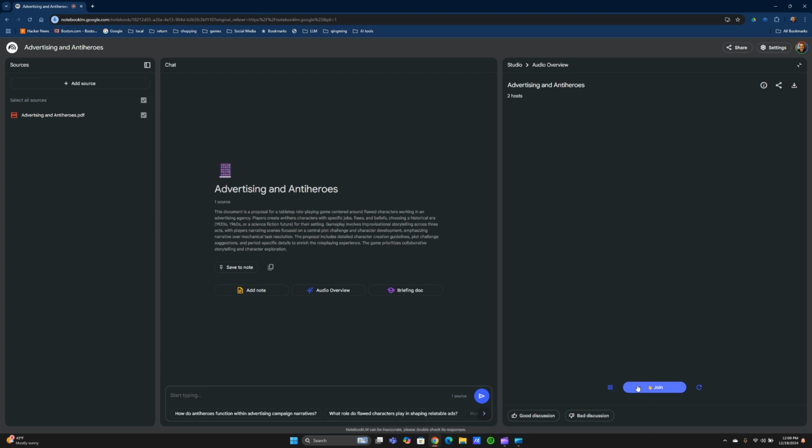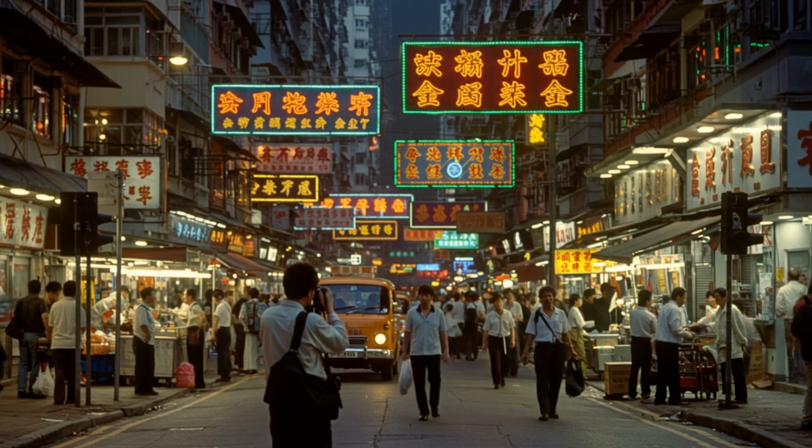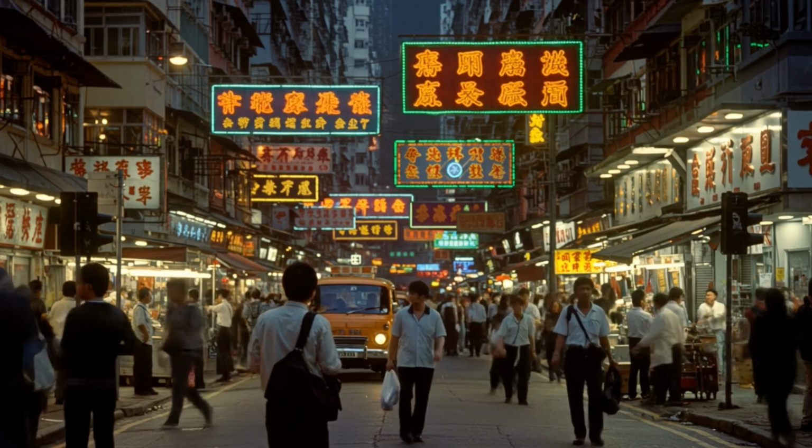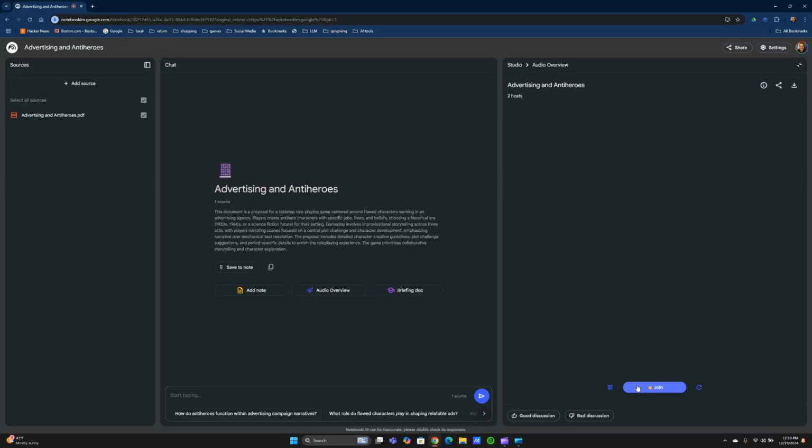That's a fantastic question. Shifting the setting to 1990s Hong Kong really opens up some interesting possibilities, right? Oh, totally. It's a completely different vibe, but still with plenty of potential for those anti-hero stories that we're talking about. Okay, so 1990s Hong Kong, let's unpack this. Well, think about the advertising landscape then. It was a time of rapid economic growth in Hong Kong. A lot of consumerism was taking off, but with a unique cultural spin. Right, so you'd see a mix of traditional Chinese aesthetics and Western influences, all competing for attention.